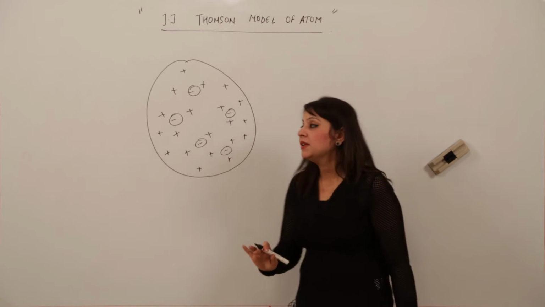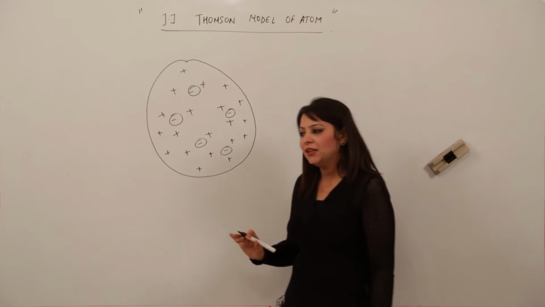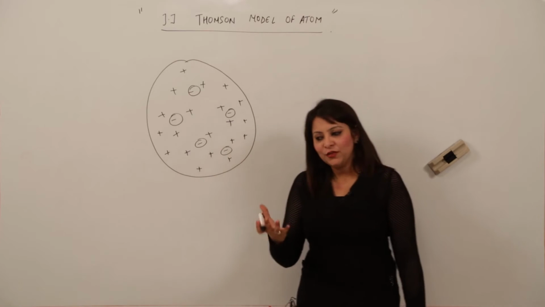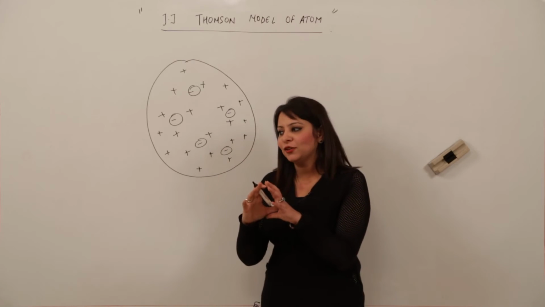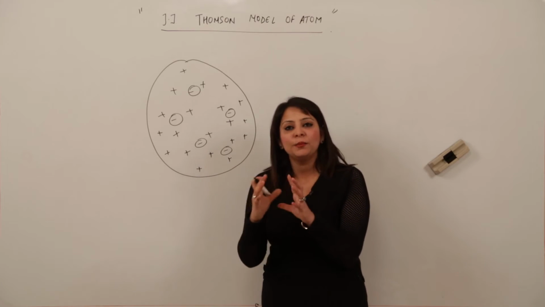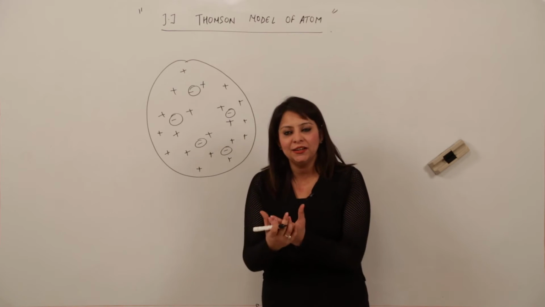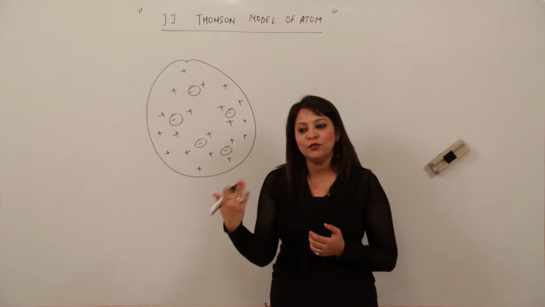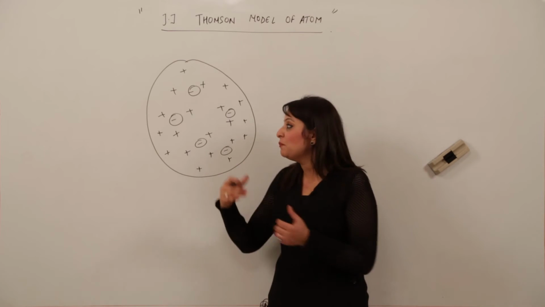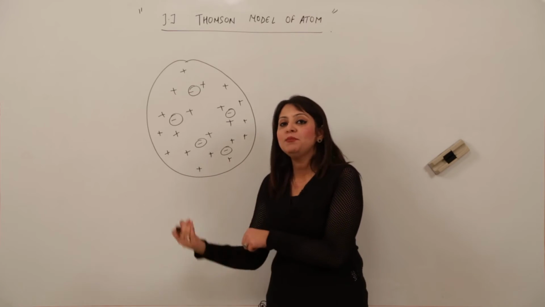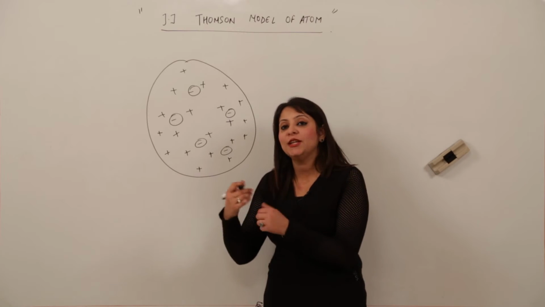You must have seen a cake, right? When we see a cake, it is beautifully white cream, or a strawberry flavor or pink, the color can be anything. So the whole color of the cake is one, but it has the red cherries embedded in it. So he compared the model with the plum pudding model, or you can say the watermelon.